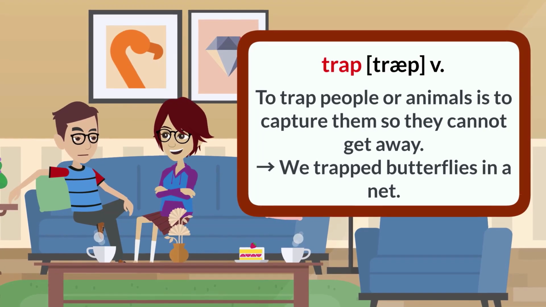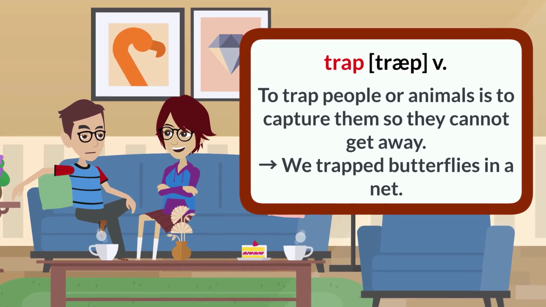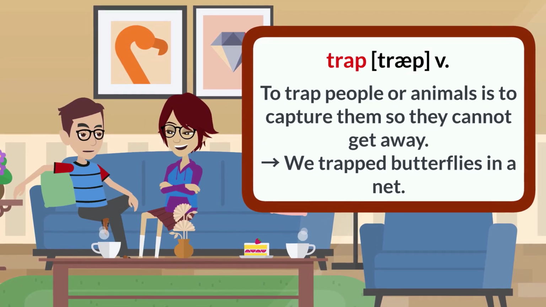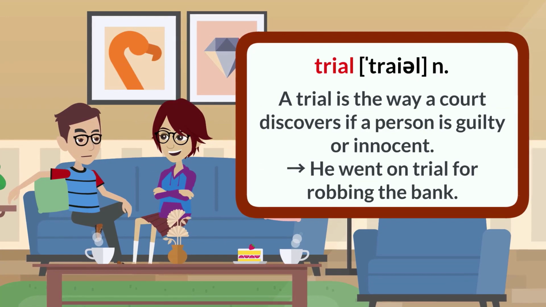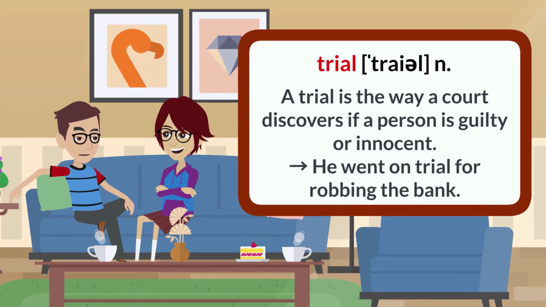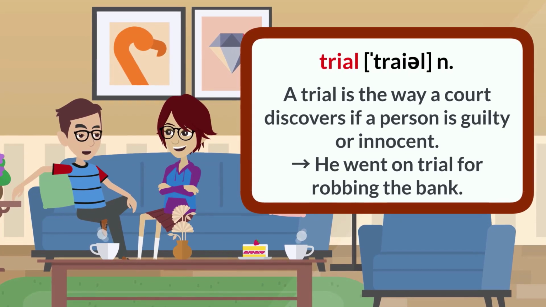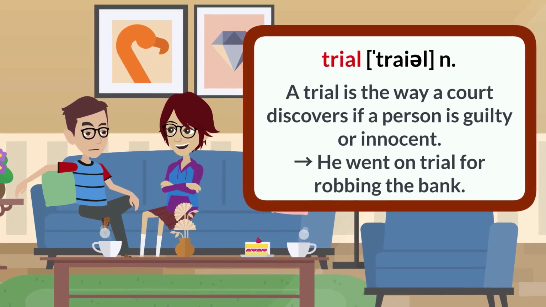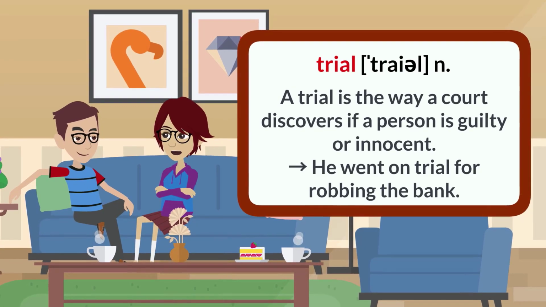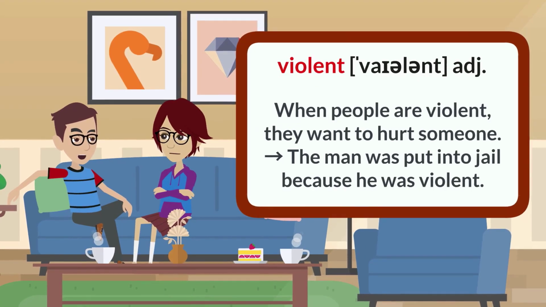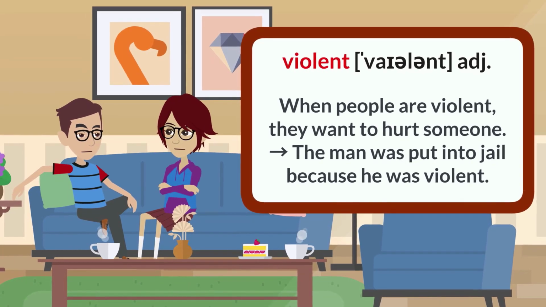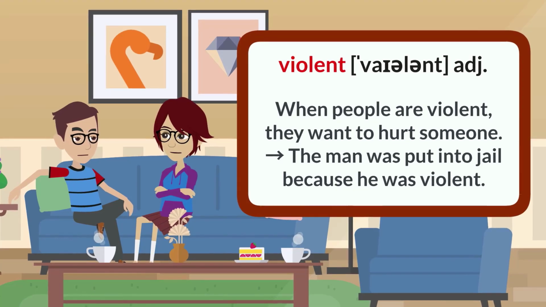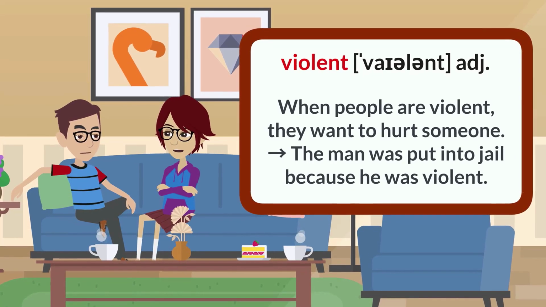Trap. To trap people or animals is to capture them so they cannot get away. We trapped butterflies in a net. Trial. A trial is the way a court discovers if a person is guilty or innocent. He went on trial for robbing the bank. Violent. When people are violent, they want to hurt someone. The man was put into jail because he was violent.